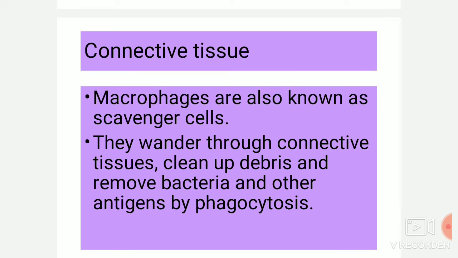Macrophages are also known as scavenger cells, as they destroy foreign particles also. They wander through the connective tissue, clean up the debris and remove bacteria and other antigens by phagocytosis.